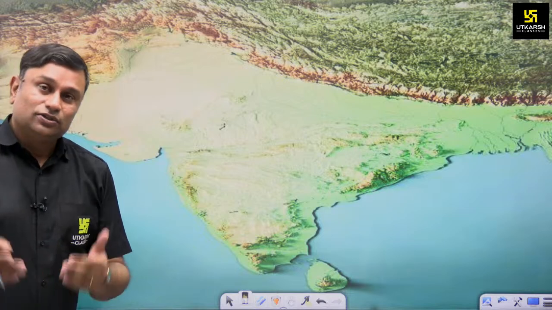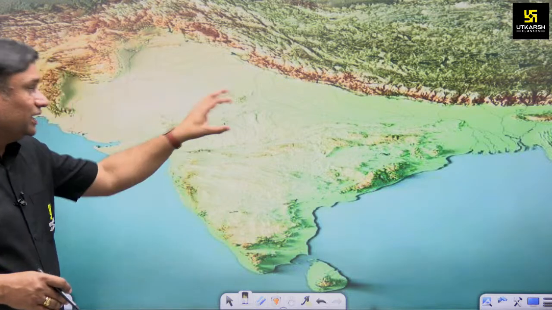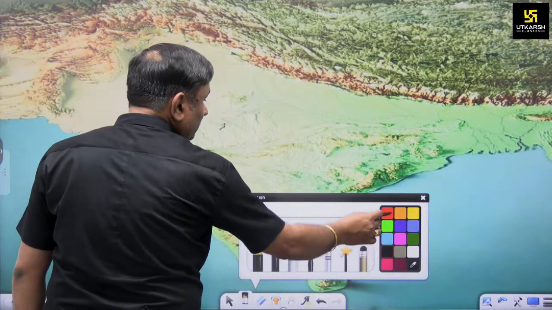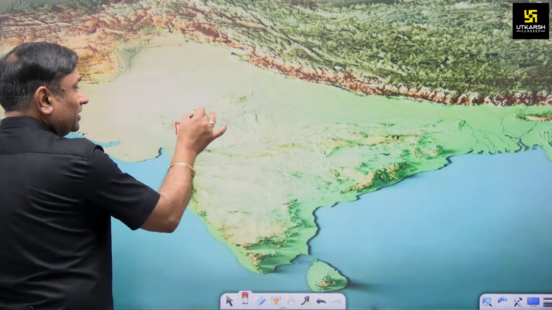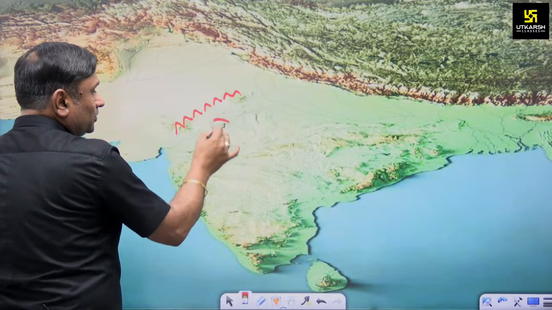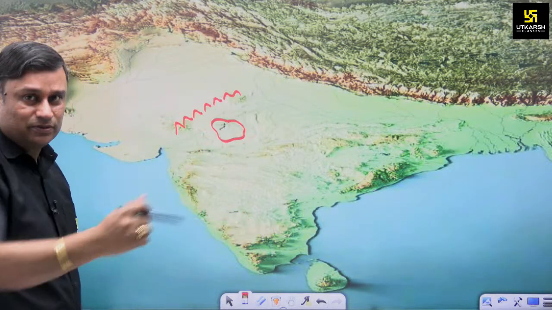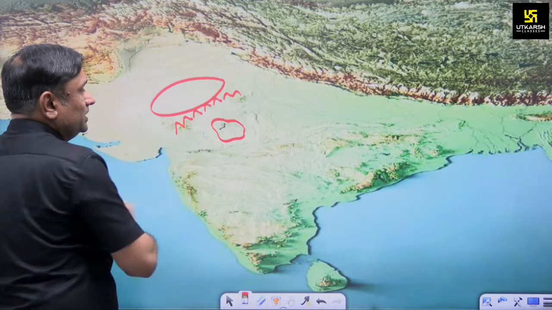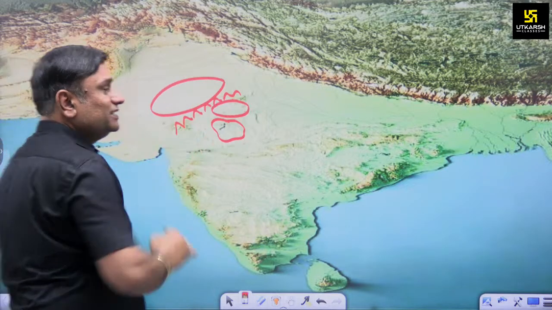Okay, so as a part of India, in Rajasthan we also studied, or heard, about the Aravalli and then the Hadoti region, the southeastern plateau region. There is a section of desert in the western part of Rajasthan, and there is a plain region in the eastern part of Rajasthan.